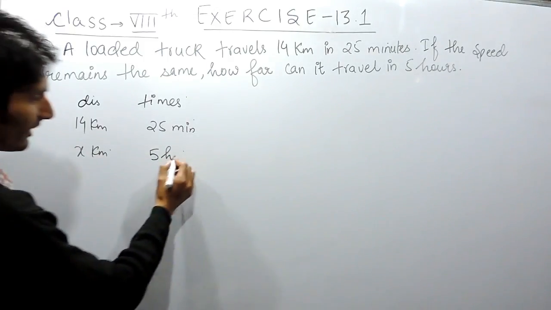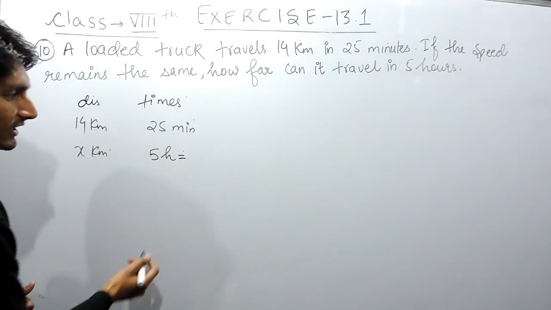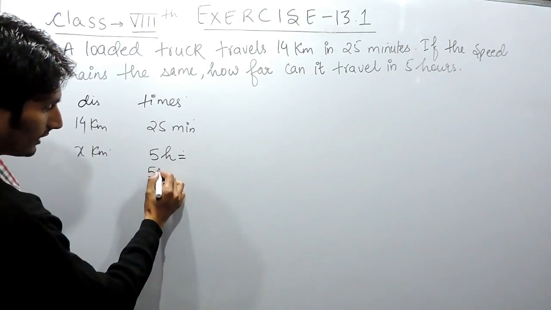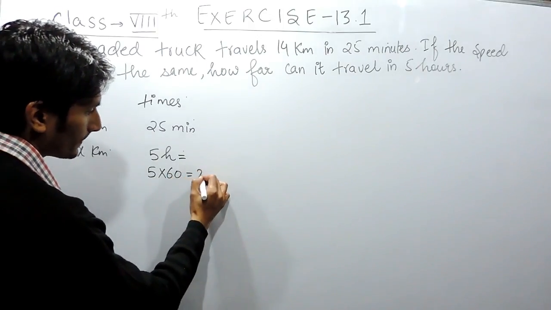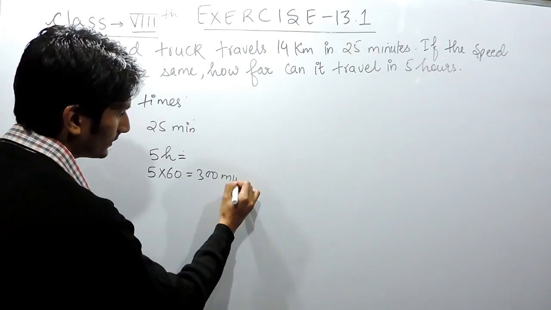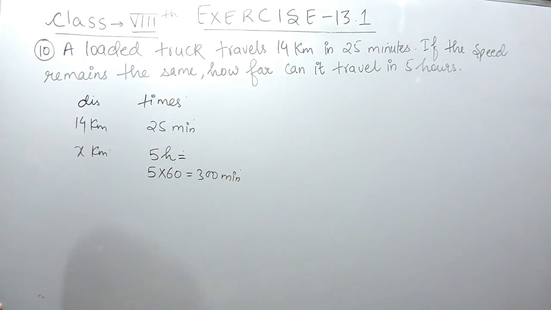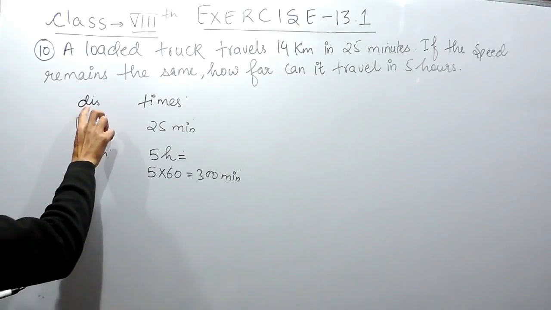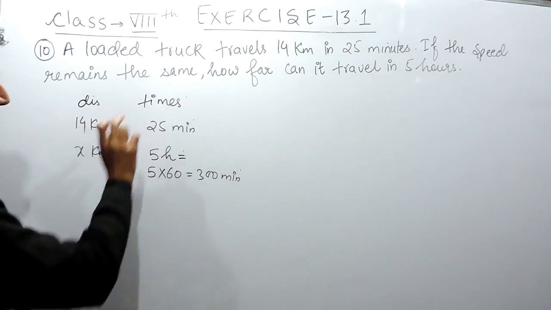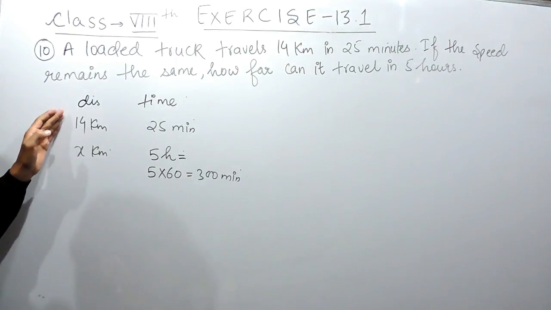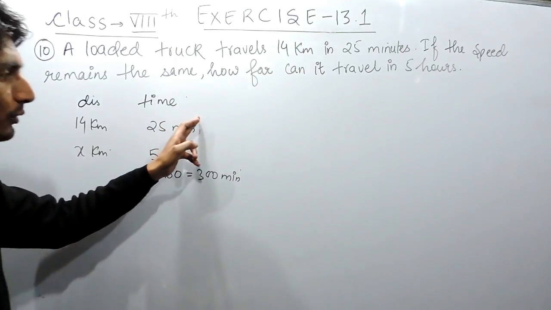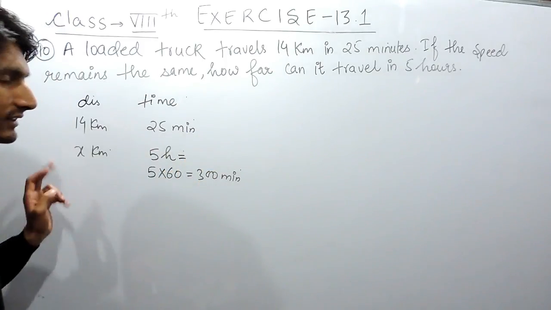So this 5 hours can be converted into minutes. Hours can be converted into minutes by multiplying by 60. So this is 300 minutes. Because the relation between distance and time is direct, if you want to cover more distance, you will need more time to cover the distance.